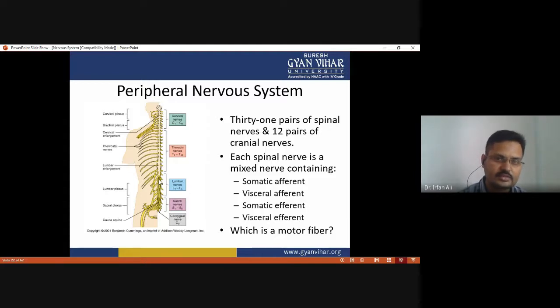This region is called the cervical plexus, then the brachial plexus, then the cervical enlargement, then the intercostal nerves, then the lumbar enlargement, the lumbar plexus, the sacral plexus, and the cauda equina.